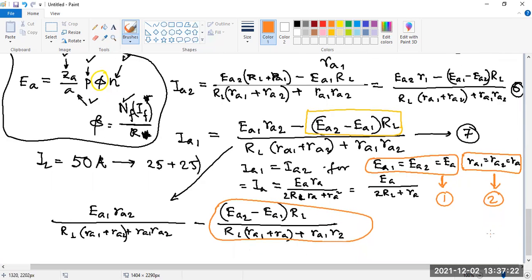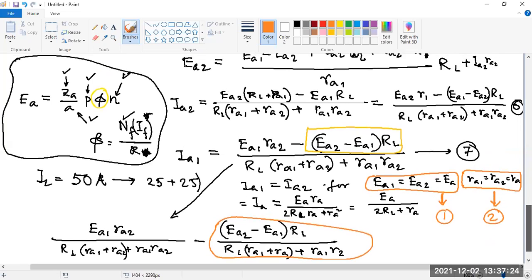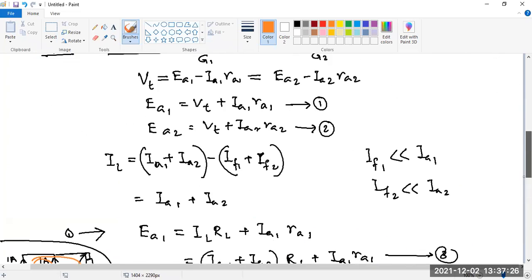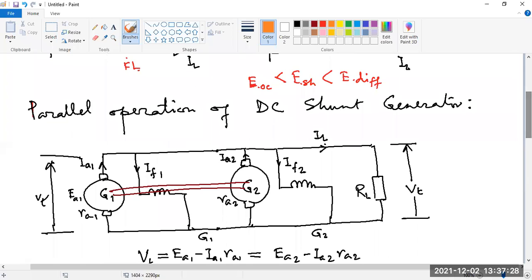No. Sir, the terminal voltage will be different. Terminal voltage will never be different. Terminal voltage can never be different, because all are connected to the same terminal. You don't have any basic concept. When all are connected in parallel, the voltage cannot be different. So here two things cannot be different: one is the speed, because both are connected with the common shaft, and the terminal voltage.